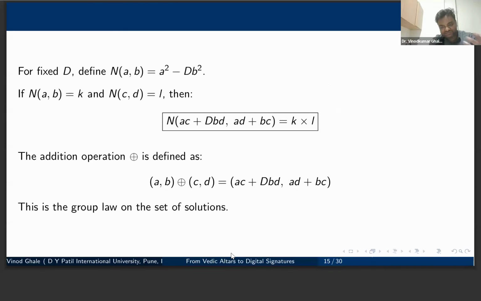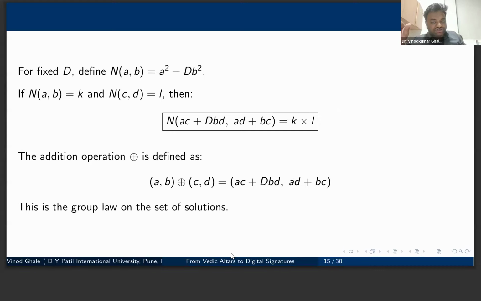Okay, and he worked in various ways. Suppose we fix some non-square number d, then the norm of (a, b) for some given a, b is a square minus d b square. Now he gave again a formula, the composition law, bhavana. What he's saying is, if the norm of (a, b) is k and the norm of (c, d) is l, then the norm of (ac plus dbd, ad plus bc) is k times l.